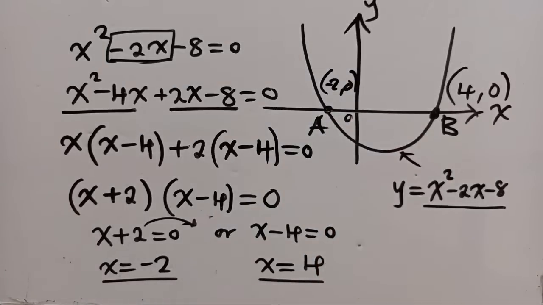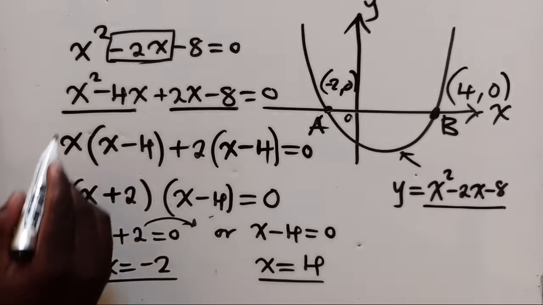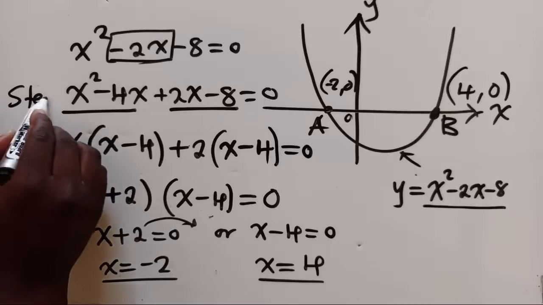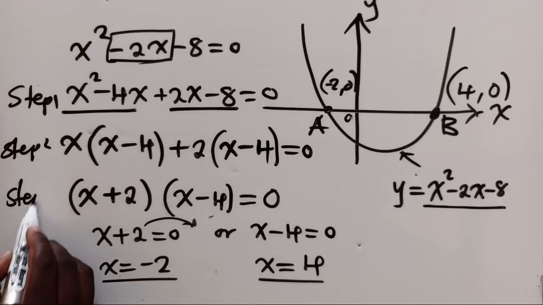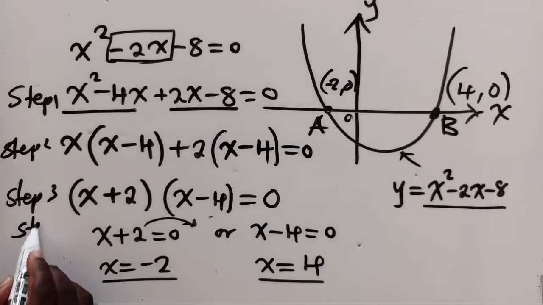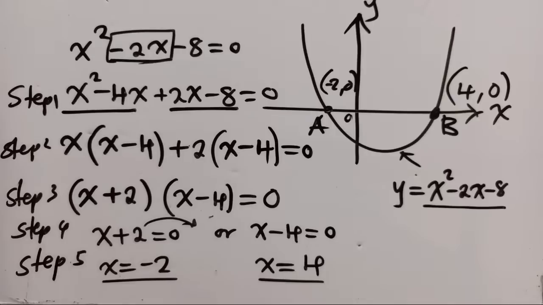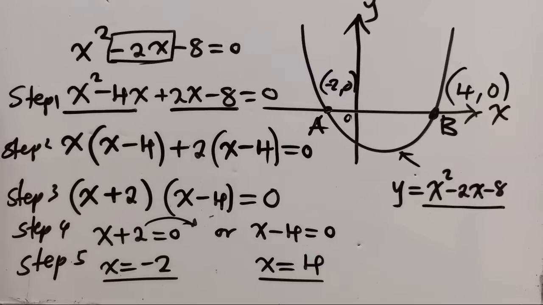I'm not going to erase this work. I want you to ask, be specific. We've got step 1, step 2, step 3, step 4, and step 5. So ask, be specific. Where are you not clear? I'm checking. Where are you not clear so that I explain for you? At which step? Hurry up, at which step? At which step are you not clear?